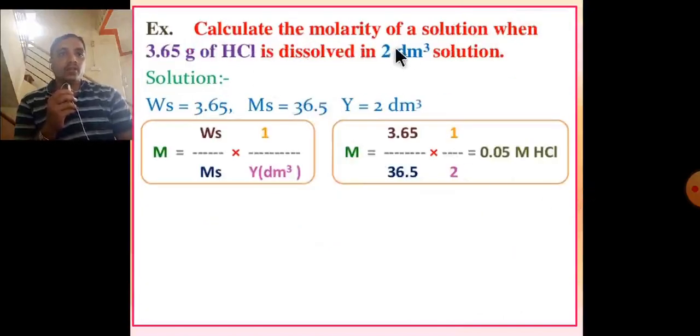Next example: calculate the molarity of solution when 3.65 gram of HCl is dissolved in 2 dm cube of solution. So given, weight is 3.65, equivalent weight 36.5, Y is equal to 2 dm cube. M is equal to Ws divided by Ms into 1 upon Y dm cube. M is equal to 3.65 divided by 36.5 into 1 upon 2, that is, molarity of this calculation is 0.05 molar HCl.